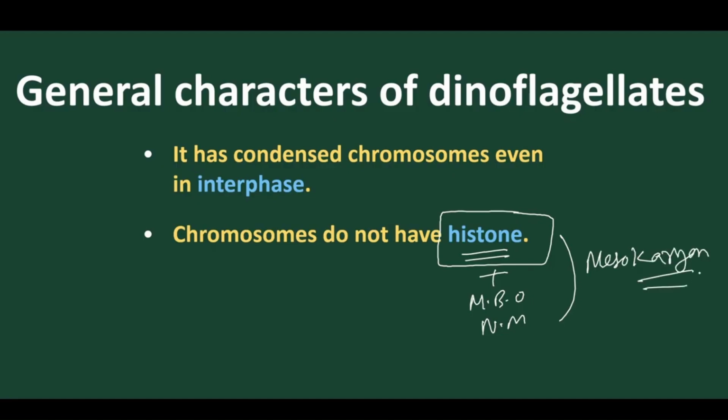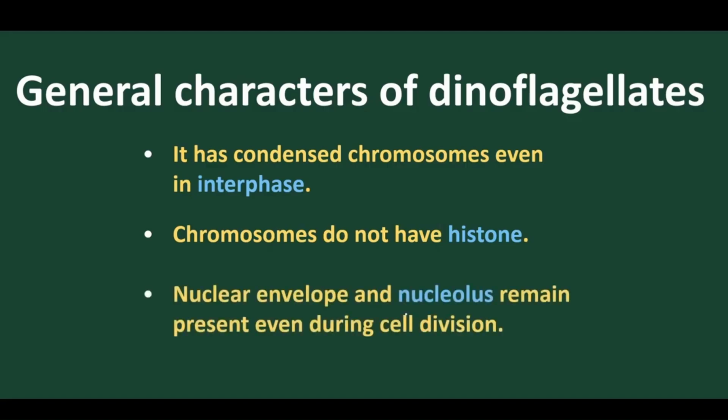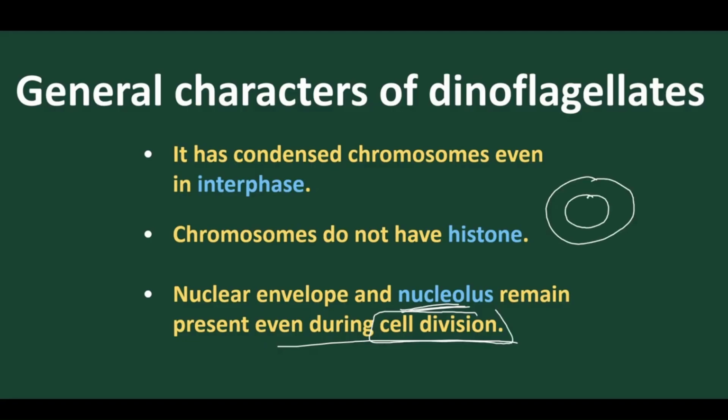Got it? So this is what we came to know. Yes, the nuclear envelope, they contain the nucleolus, which is present also during cell division. So in all mesokaryons we find during cell division the nuclear membrane and nucleolus are present, and spindle fibers are also present. So the remains of the nuclear membrane and the nucleolus indicate that these are mesokaryon types of cell divisions.